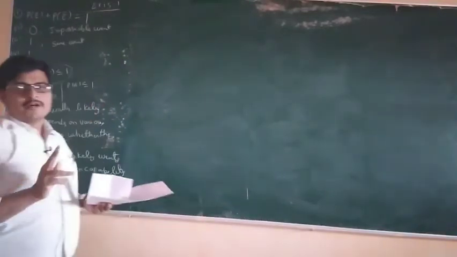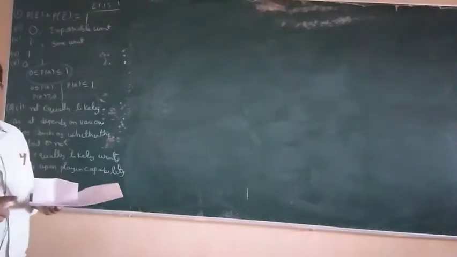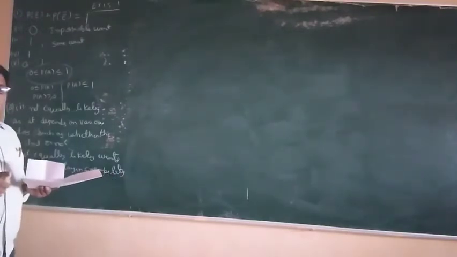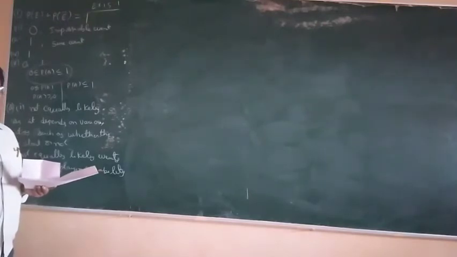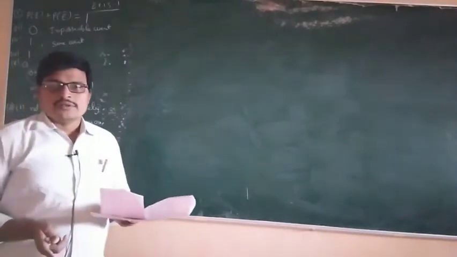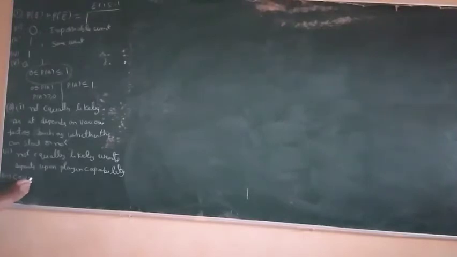Every question has only two answers. So true or false is equally likely, because the probability of true is equal to the probability of false. So it is equally likely.